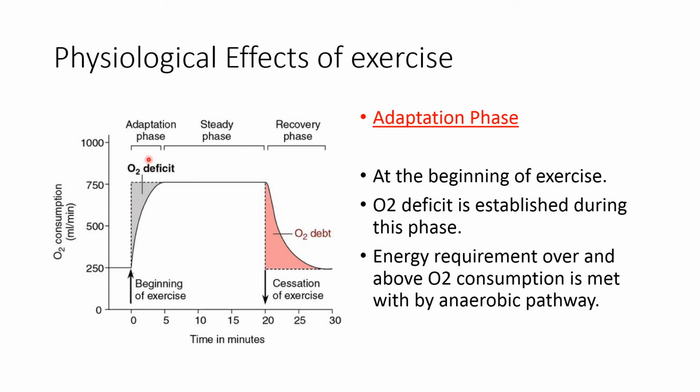Now first the adaptation phase. So the adaptation phase is the beginning of the exercise. So at the beginning of the exercise or the increase in physical activity, more oxygen and nutrients are needed in the active tissues. So our aerobic capacity is gradually increased, and this is by increase in the respiratory rate, increase in the diffusion capacity, increase in the cardiac output.